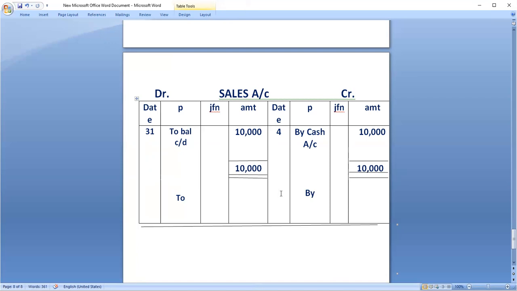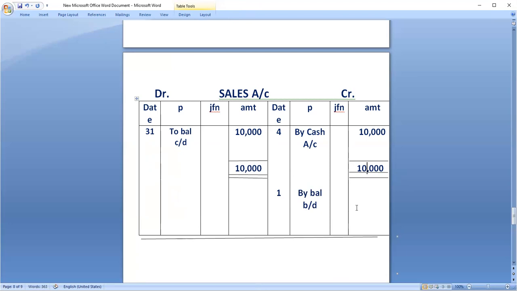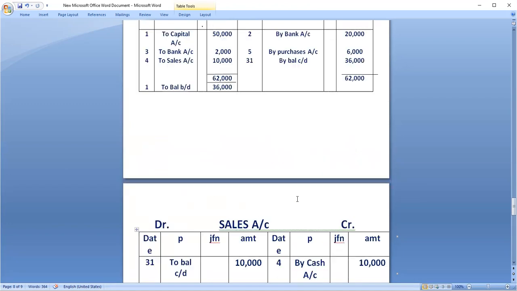So next month starting date we have to mention. So by balance brought down. So total 10,000 rupees balance. Means sales worth 10,000 took place in our organization during the month of January. It means. Yes, sir. Okay. Have you noted down? Noted, sir. Okay. So sales is over.